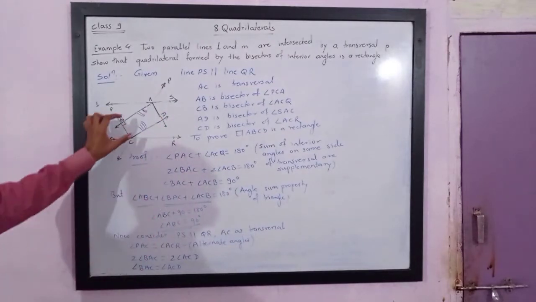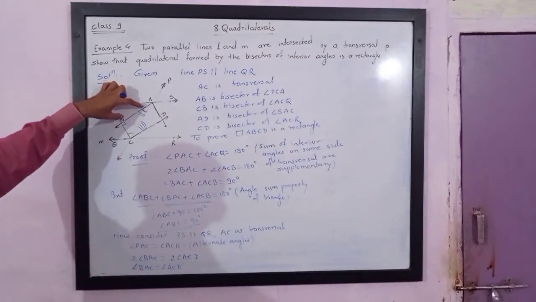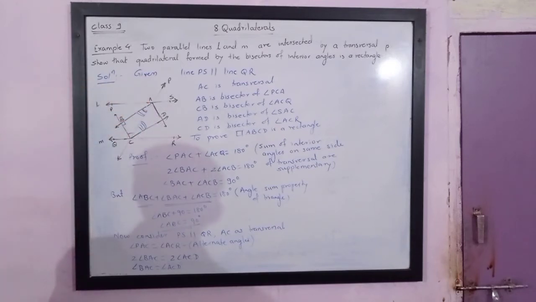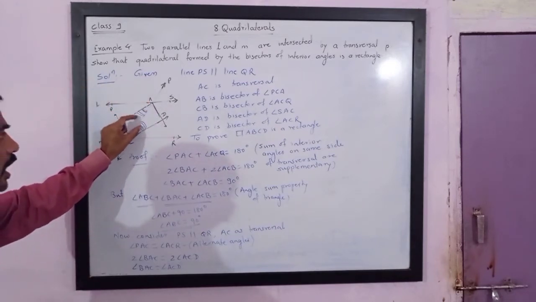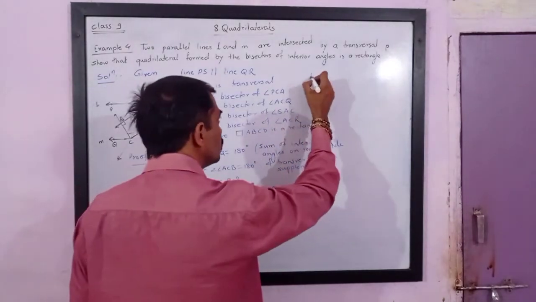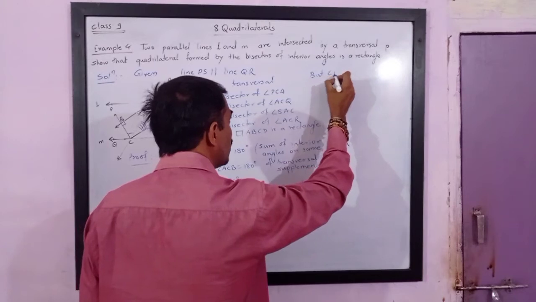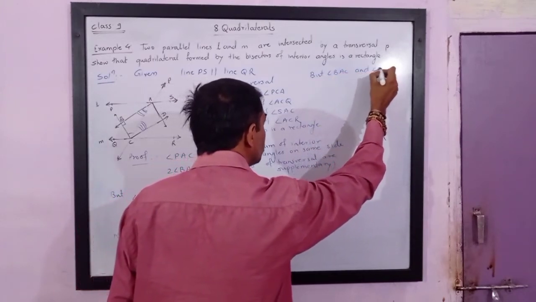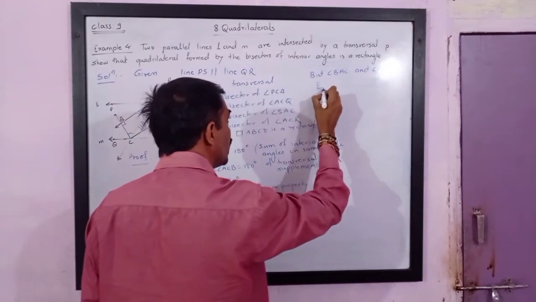So we can consider BA and CD as two lines and AC as a transversal, and angle BAC and angle ACD form alternate angles.